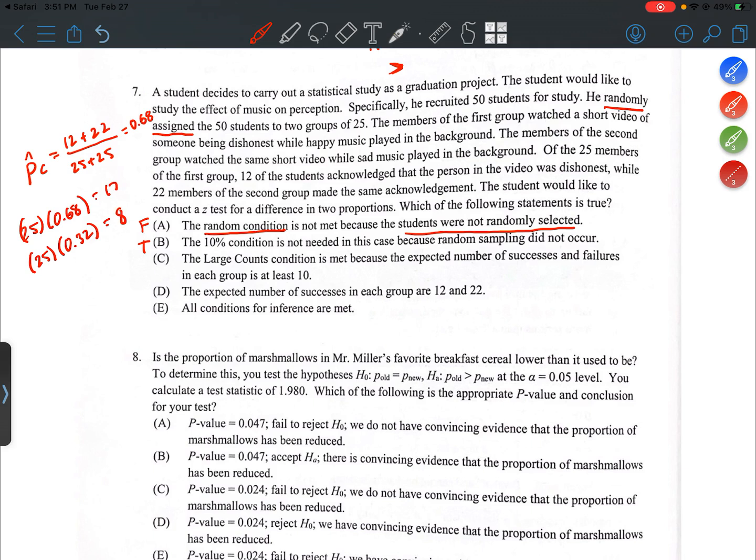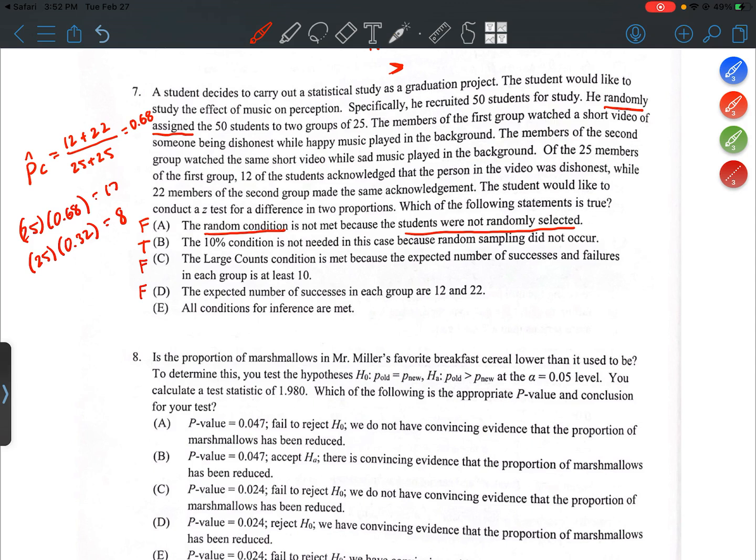Ooh, okay. So the large counts condition is met. That is false. It's not met because we have one value that's less than 10. All right. Choice D. The expected number of successes in each group are 12 and 22. All right. That statement is false.